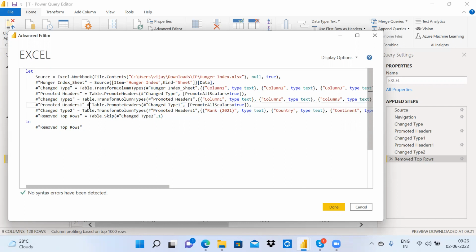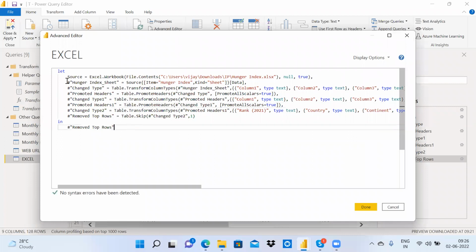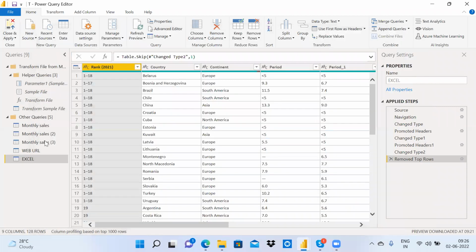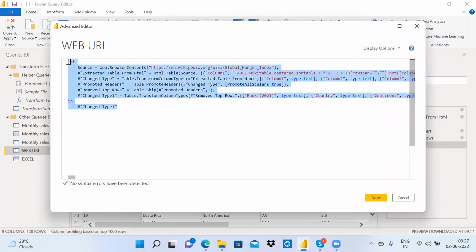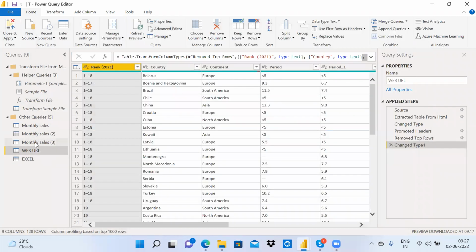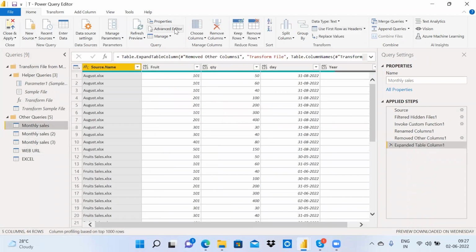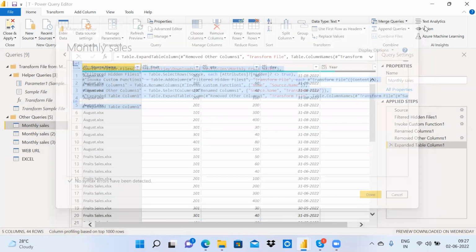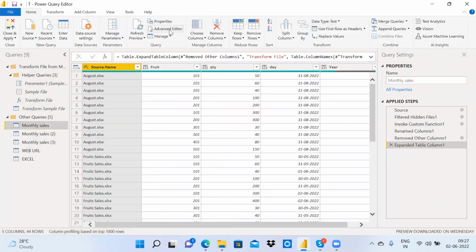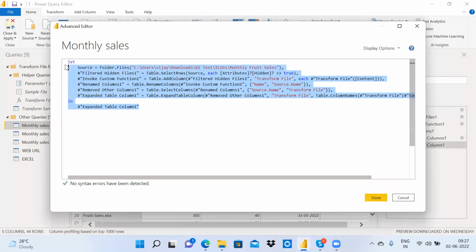This is the code of the table. If you're not understanding anything, please let me know. If you go to any table, you will find this code. Go to any table, go to advanced editor, and you will find these steps. So these advanced editor steps are equivalent to applied steps. Whatever we apply here, all these steps will be stored in the advanced editor as code.